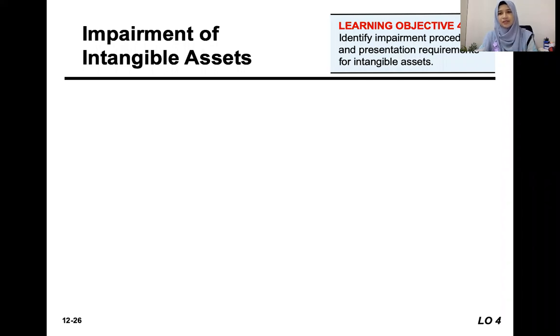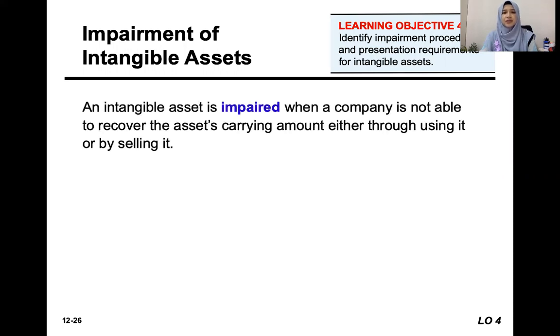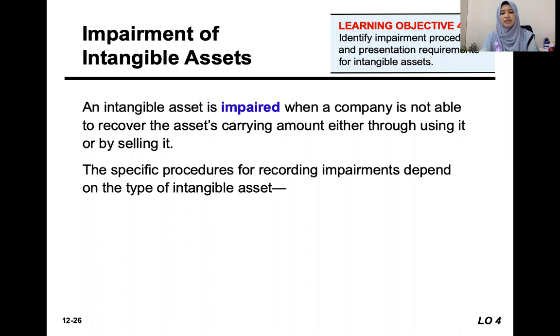The next part of intangible assets. Let's talk about impairment of intangible assets. It's the same concept as what you have learned in impairment of fixed assets previously, in your Intermediate Accounting 1. So impairment is basically the decline in the value.